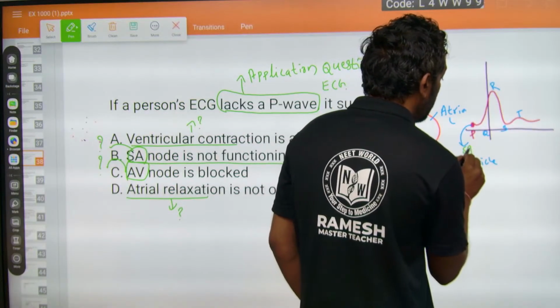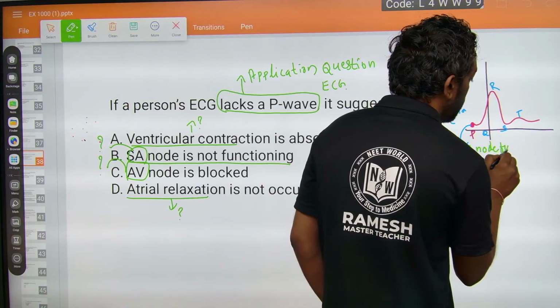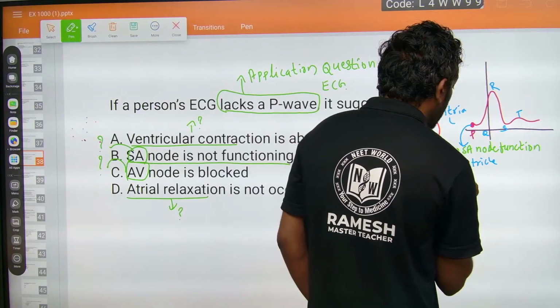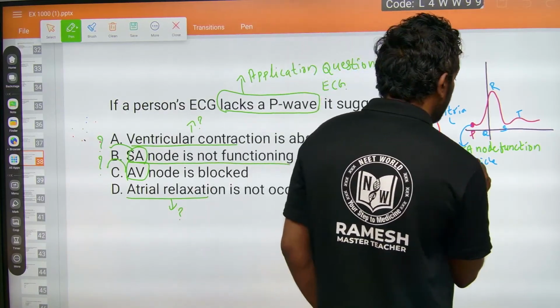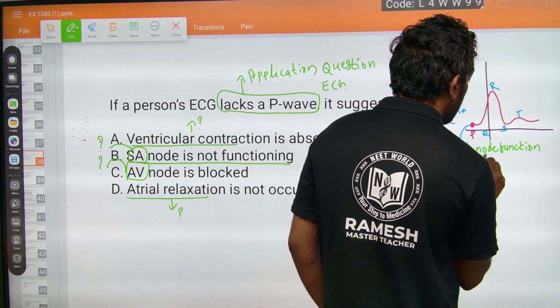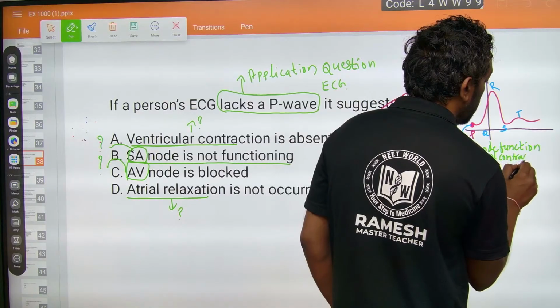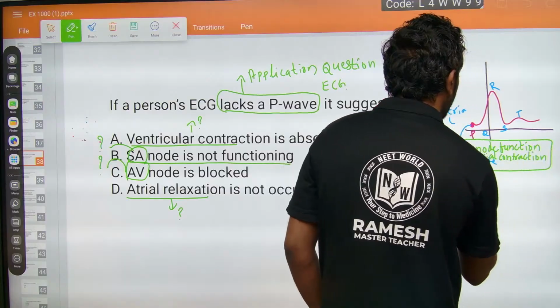The SA node functions, and this atrial contraction is described by the P wave. This is about the P wave.